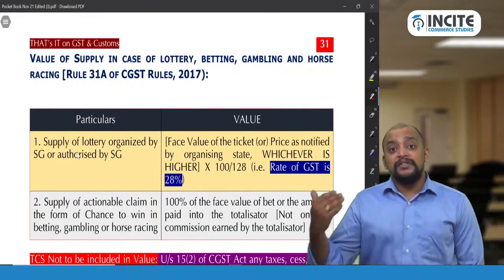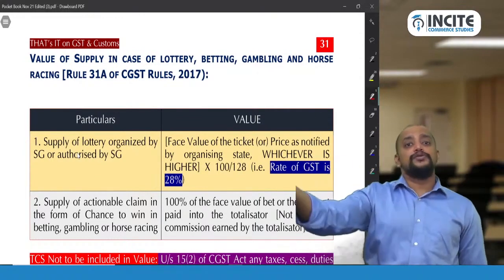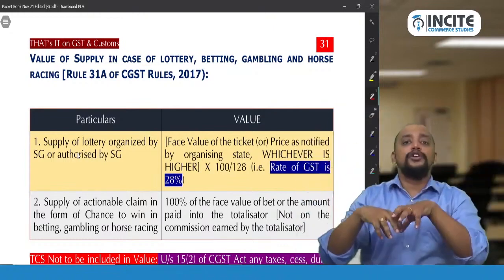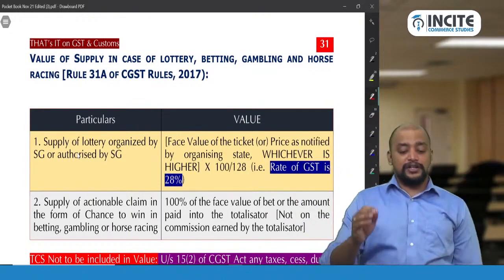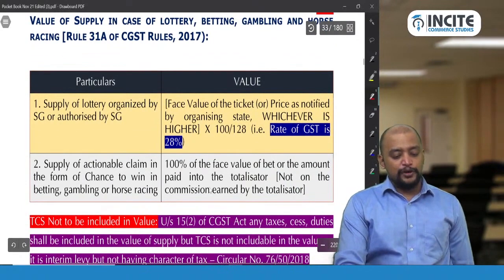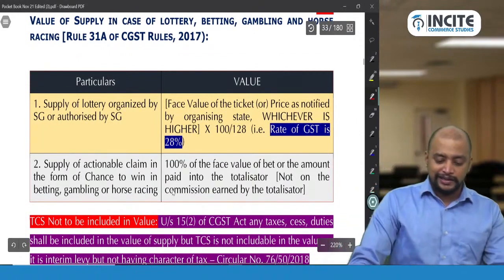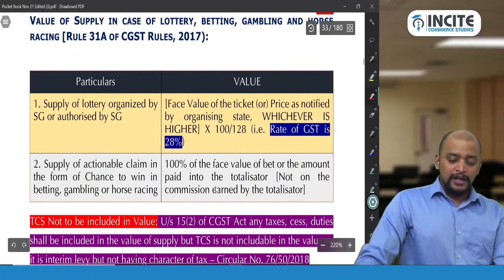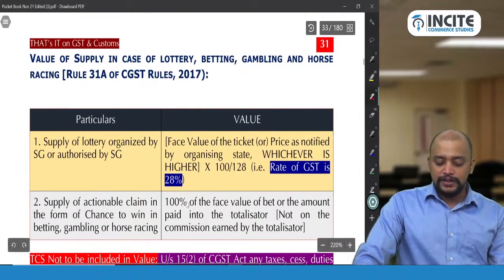Not on the winnings, but on the total amount paid. The winner as well as the loser, both of them will be paying some amount into the totalizer. On the total bet value, GST is payable at the rate of 28%, on 100% of the face value of the bet or the amount paid into the totalizer, not on the commission earned by the totalizer. Okay, so this is in case of rule 31A of the CGST rules.